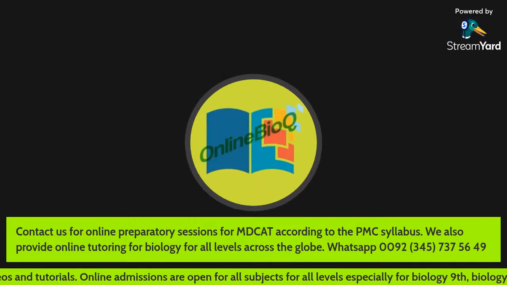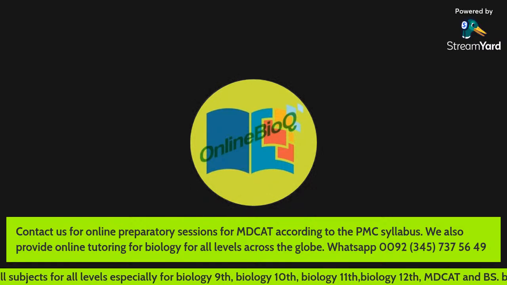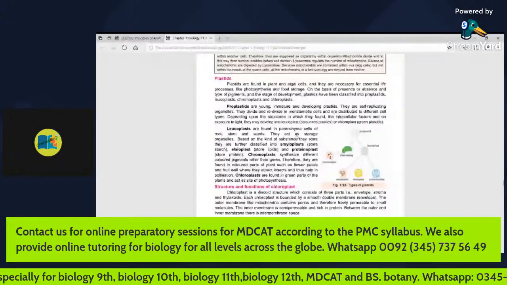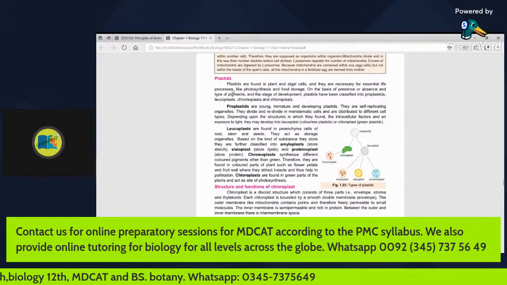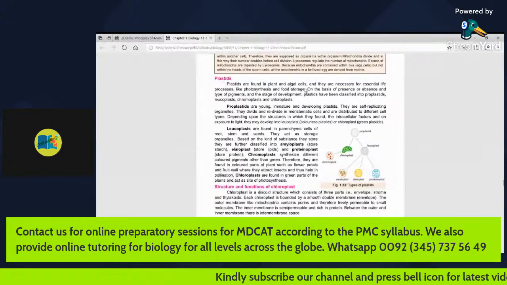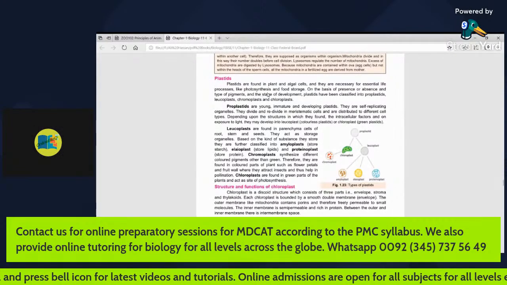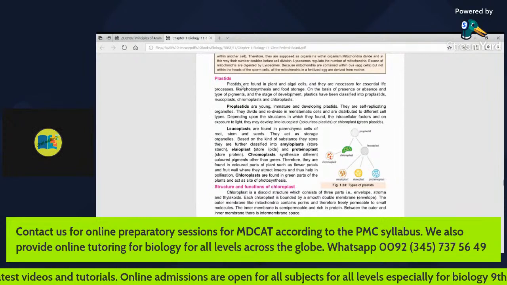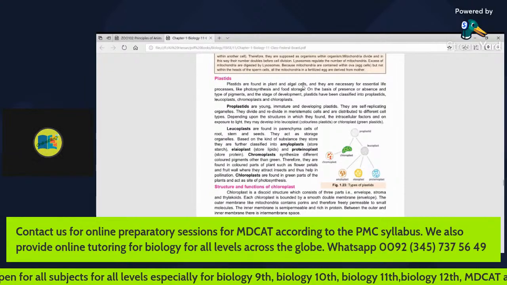Today we are going to study plastids in plants. Plastids are present in photosynthetic organisms. When we come to study plastids, this lecture is very important. Plastids are found in plant and algal cells, and they are necessary for essential life processes like photosynthesis and food storage. So, plastids are found in all plants and algal cells.